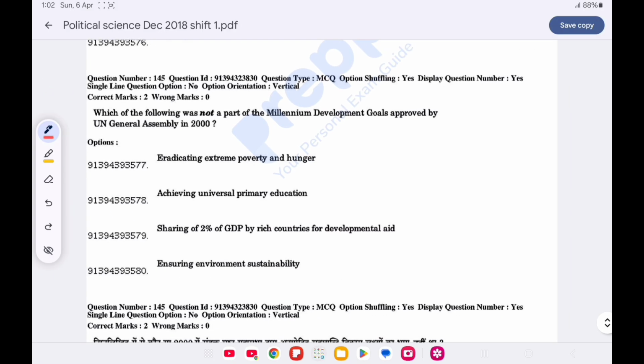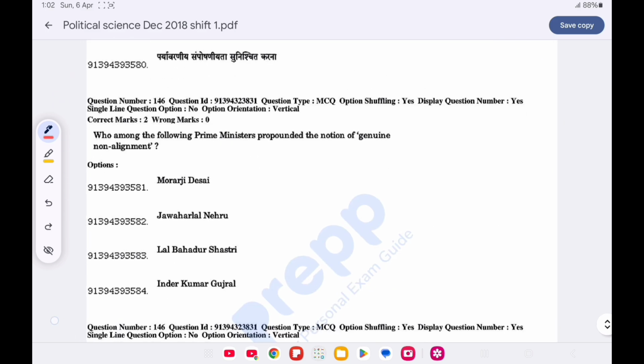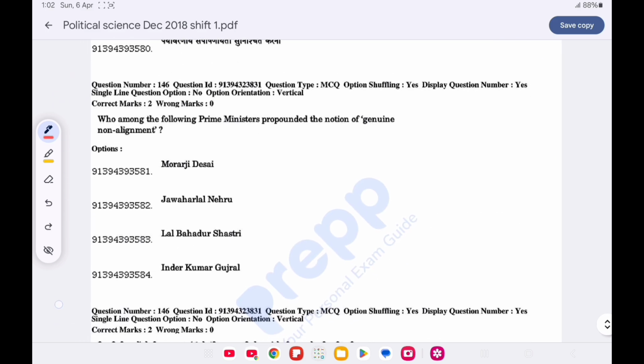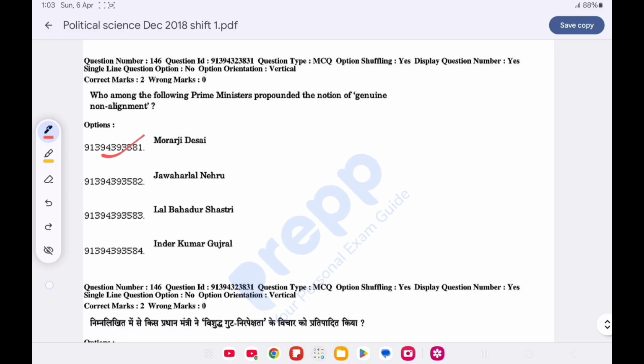Now question number 145. Which one of the following was not a part of the Millennium Development Goals approved by the UN General Assembly in 2000? Option A is correct, eradicating extreme poverty and hunger. Now question number 146. Who among the following prime ministers propounded the notion of genuine non-alignment? Option A is correct, Morarji Desai.